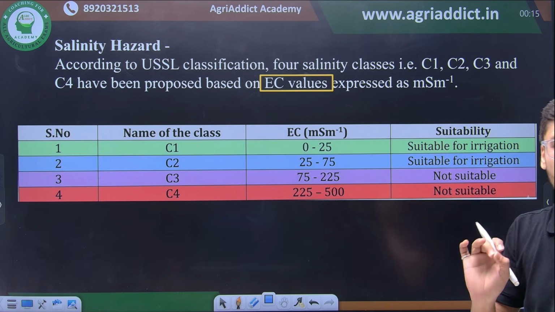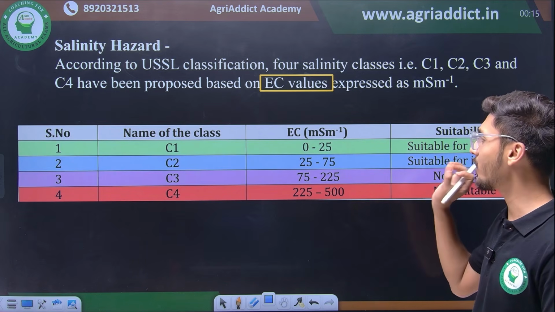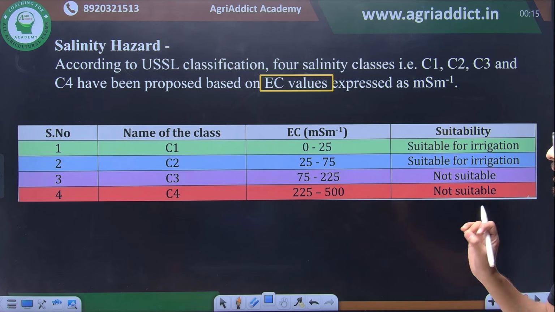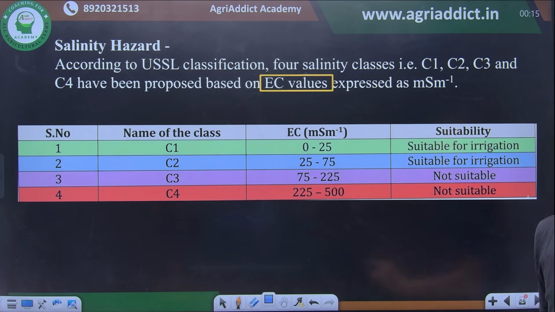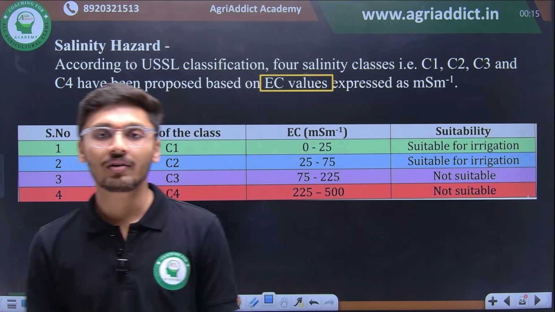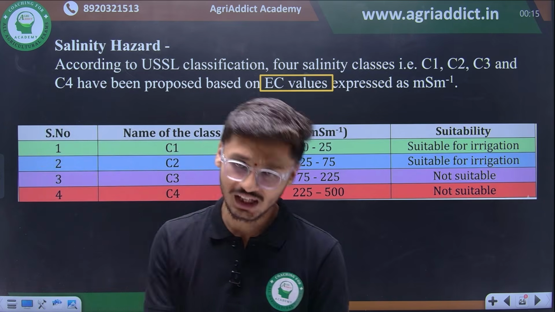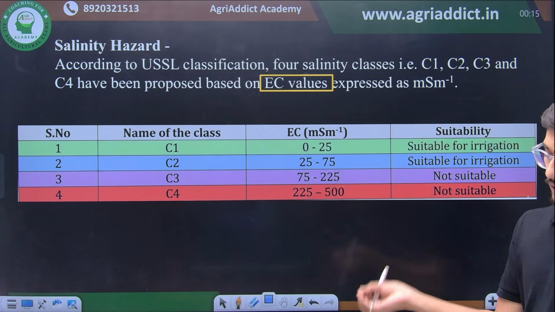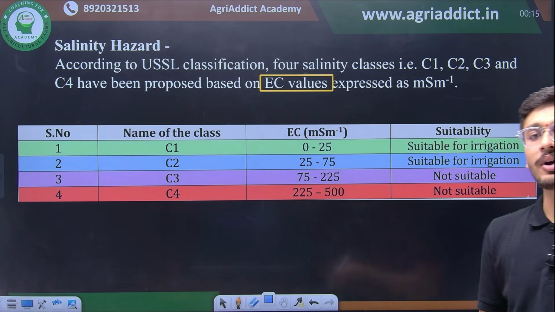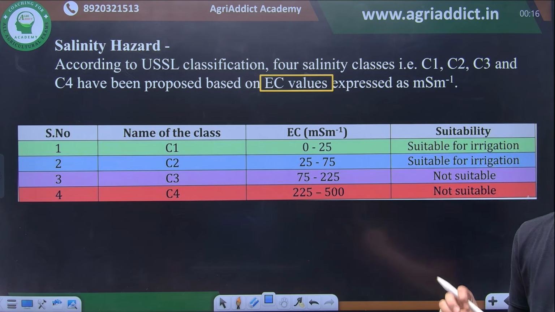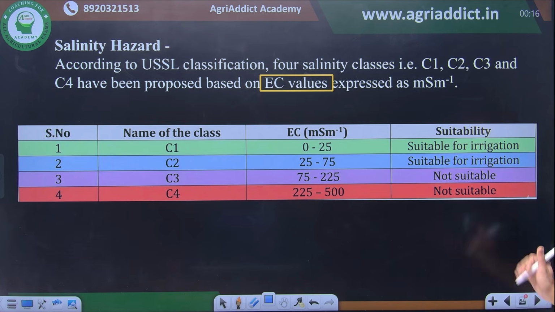C1 class will range from 0 to 25 millisiemen per meter EC, which is suitable for irrigation. Normally, you can irrigate. Then 25 to 75 corresponds to class C2, which is suitable for irrigation, but classes C3 and C4, ranging from 75 to 225 and 225 to 500 millisiemen per meter of EC, are not at all suitable for irrigation water. Normally some amendment practices or some treatment is supposed to be applied to the water, and only after that will this water be suitable for irrigation.